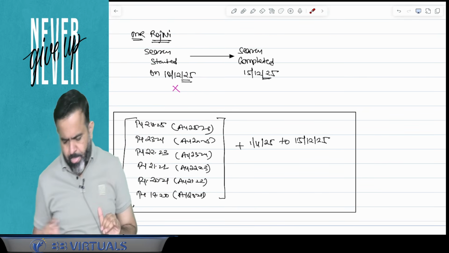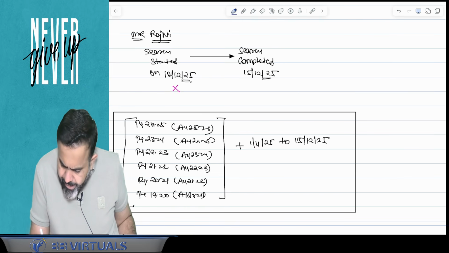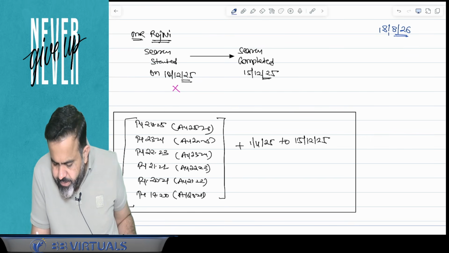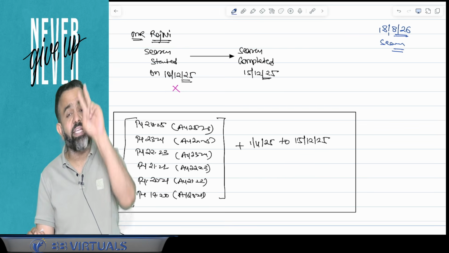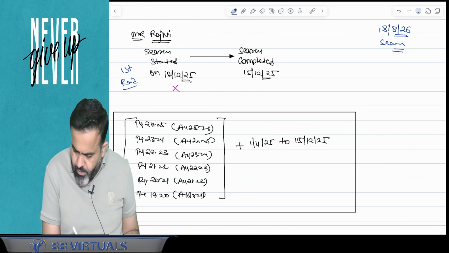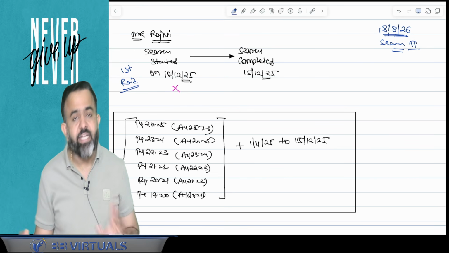But guys, what happened now? Suppose on the 18th of August 2026, again there is a search on the same assessee. Again there is a search, second search. It was the first raid. Now here on the 18 August 2026, there is a second search.